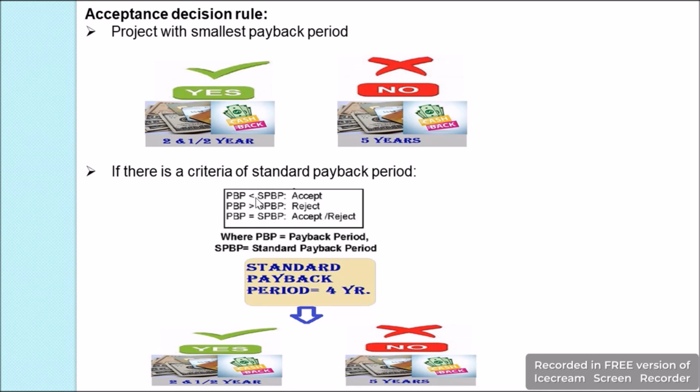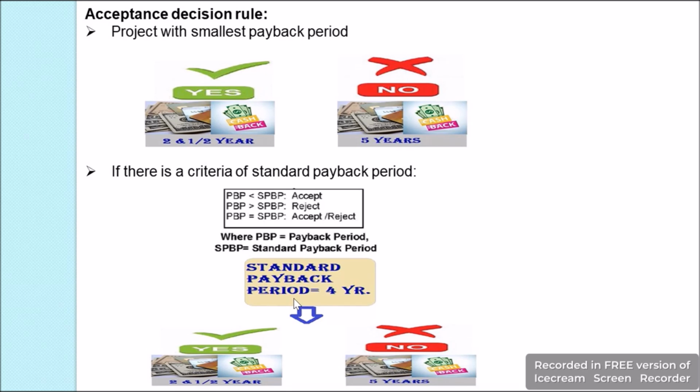If it is less than the standard payback period criteria, then we accept the project. If the payback period is greater than the standard payback period, we reject the project. And if the payback period is equal to the standard payback period, we may either accept or reject the project.